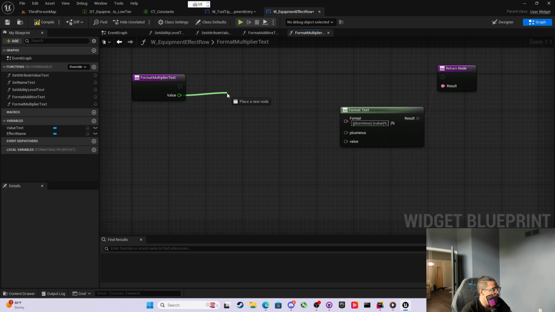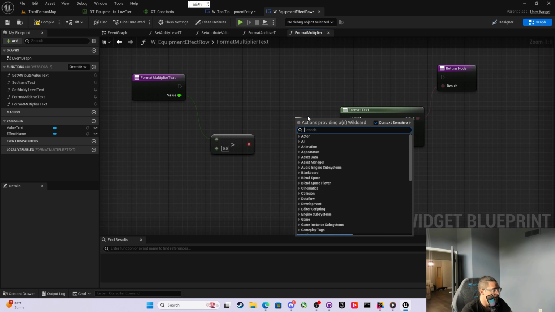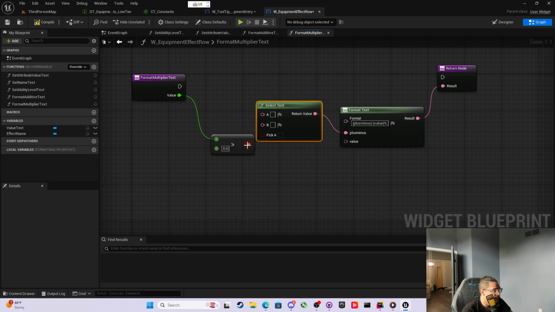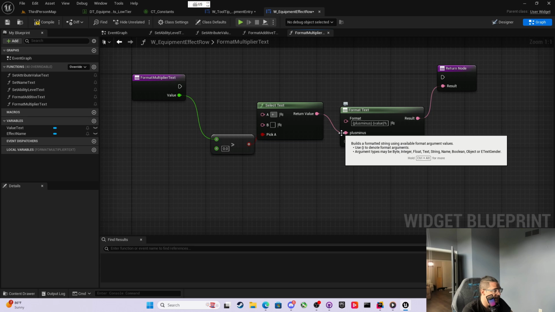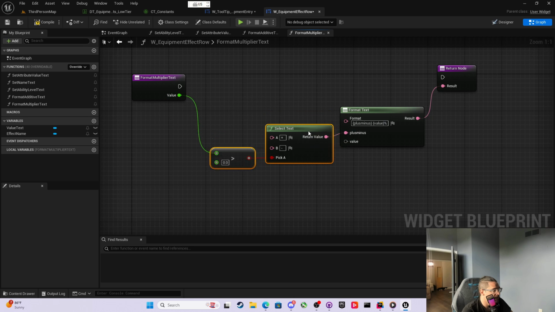And then, so the first thing we do is check the value is greater than 0. Select text. Pick A, plus, minus. So if it's greater than 0, plus, minus, and then the value, excuse me.